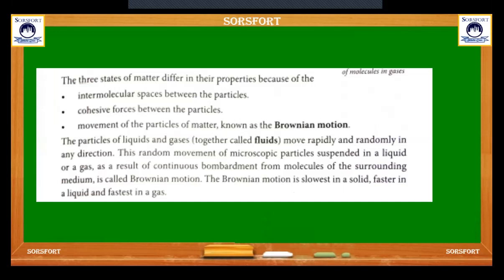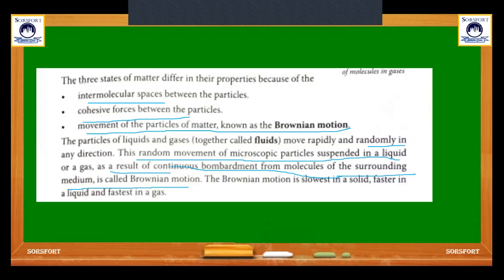The three states of matter differ in their properties because of the intermolecular space, cohesive force between the particles, and the movement of the particles of matter, that is called Brownian motion. What do you mean by Brownian motion? The particles of liquid and gases, which are also called fluids, move rapidly and randomly in any direction. This random movement of microscopic particles suspended in a liquid or a gas, as a result of the continuous bombardment from molecules of the surrounding medium, is called the Brownian motion.